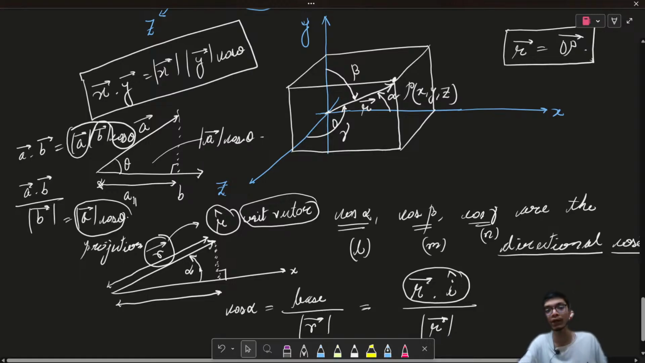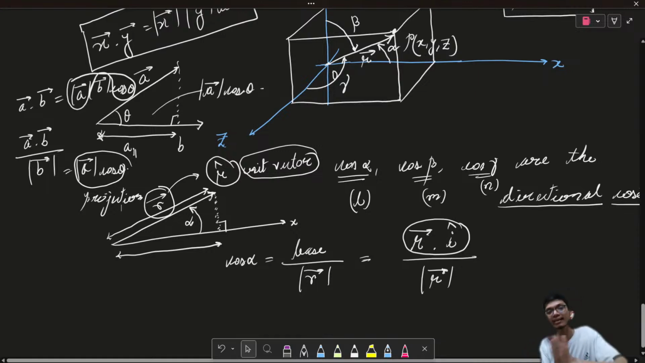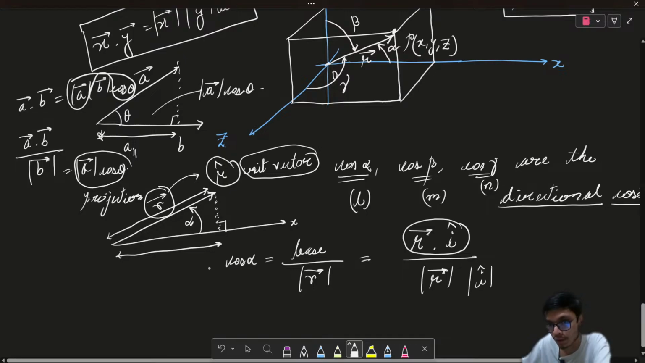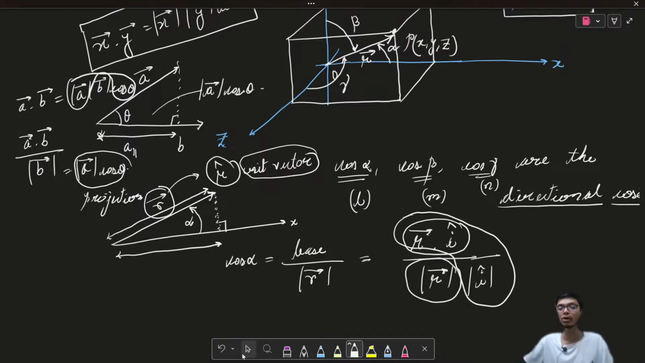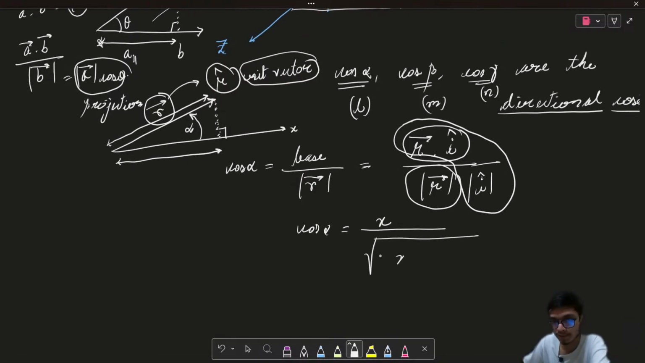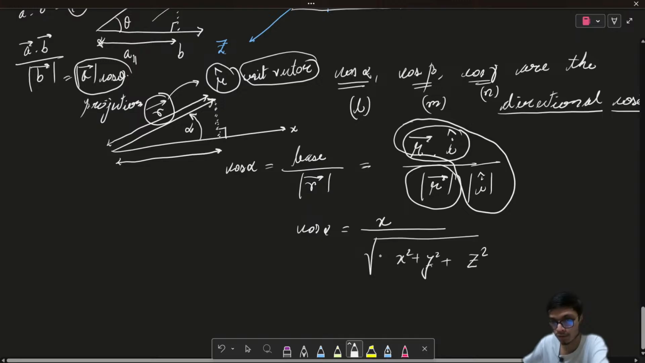Similarly, when I'm trying to find the projection of this r vector onto the x-axis, I'm simply going to take the dot product with this x-axis vector, or the unit vector which represents the x-axis, and then divide by the mod of i cap, which is going to be 1. So this will denote the base of this particular right angle triangle, and the magnitude of the r vector denotes the hypotenuse, which is basically going to be cosine of alpha. So from here, cosine of alpha is equal to x upon square root of x square plus y square plus z square. I hope this is clear, right?